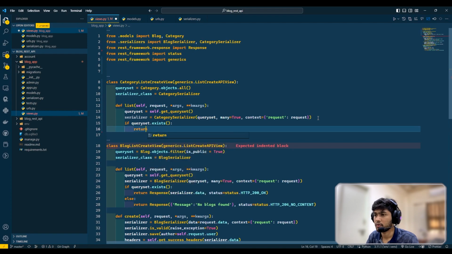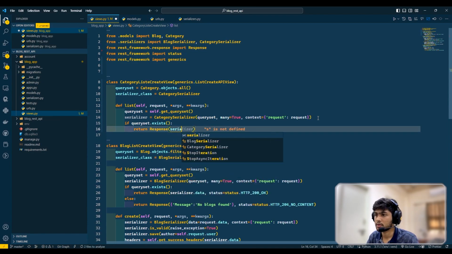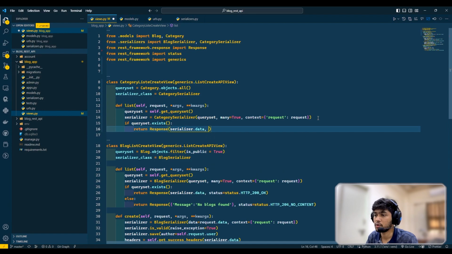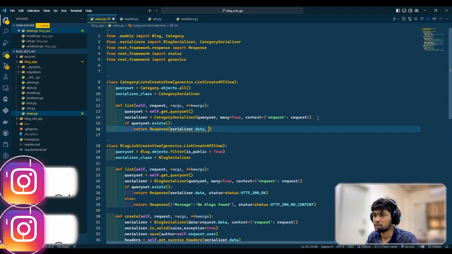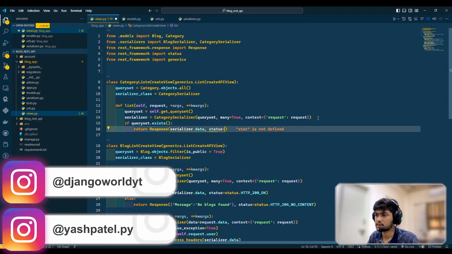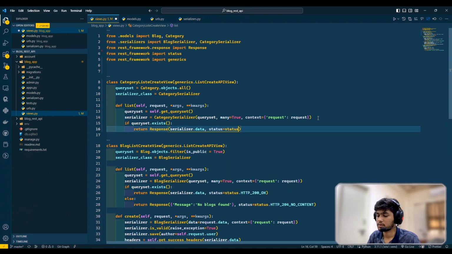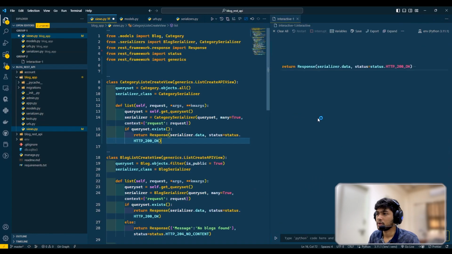So I'll say return Response, and here I can say serializer.data, and the status code will be 200. So I can say status.HTTP_200_OK. Okay, cool.